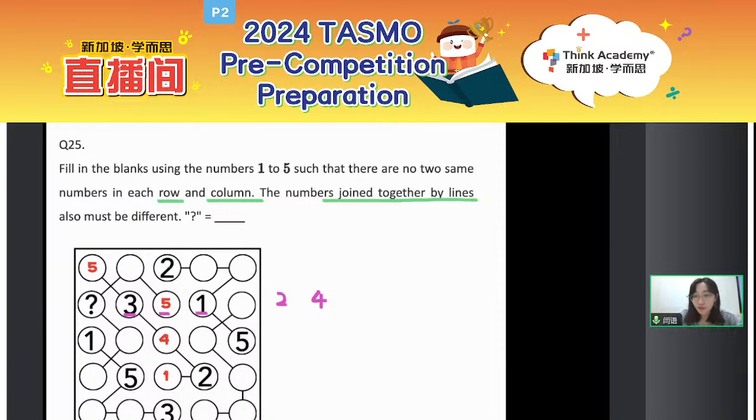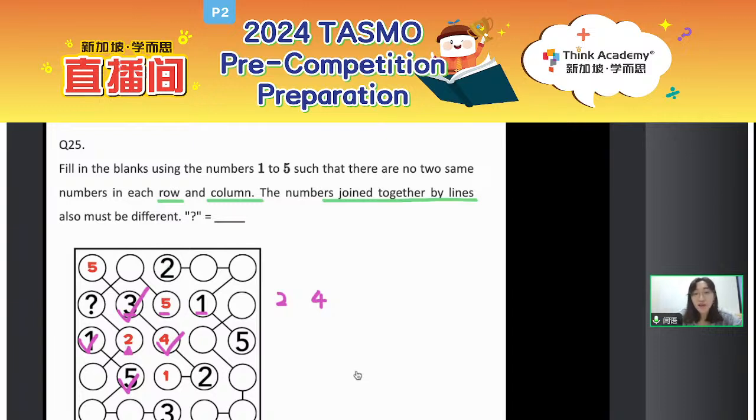But can you confirm? I see that some students choose to guess and check, right? Also can. But here, let's have a look. Firstly, let's start from something that we can confirm. Again, why can we confirm the missing number in the second column is 2 here? Because on the top, we already have 3, and then we already have 5, we already have 1 and 4. So the only missing number in the middle is 2.